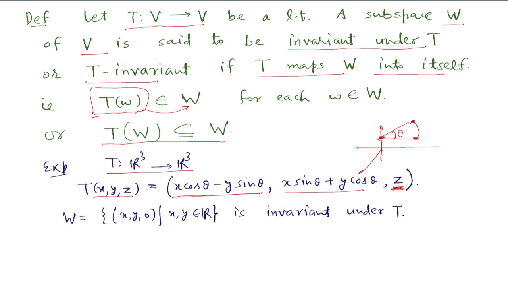So if we take this subspace W = {(x, y, 0)}, where z is 0, meaning the XY plane, then it is invariant under T, because any point in the XY plane will be of the form (x, y, 0). If we rotate this point (x, y, 0), then it will remain in the XY plane again. So this W is invariant under this transformation T.